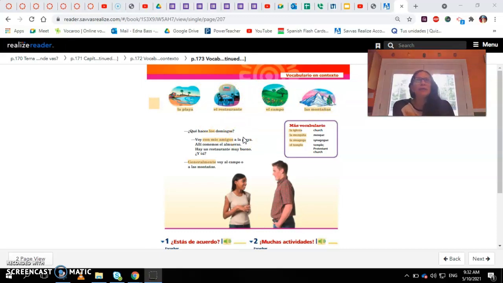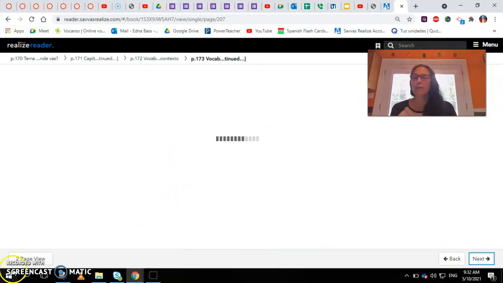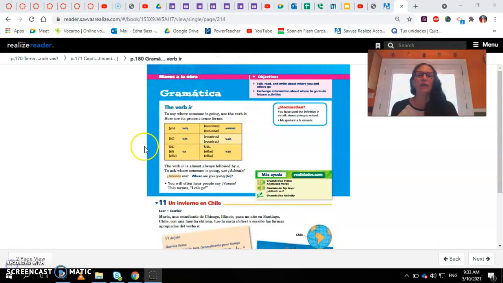So what are we doing here? We are asking where we are going. ¿A dónde vamos? Where are we going? ¿A dónde vas? Where are you going? So we are conjugating the verb ir. In your notes for the grammar element, you already should have copied the verb ir. Here is the verb ir, and if you remember from watching the video, you can go back to the class plan from last week, watching the video shows you how the verb is conjugated.